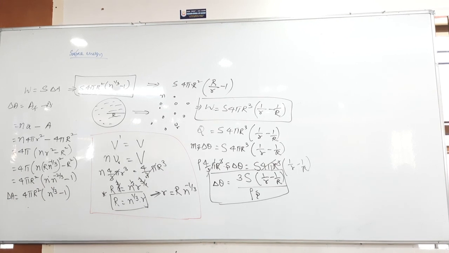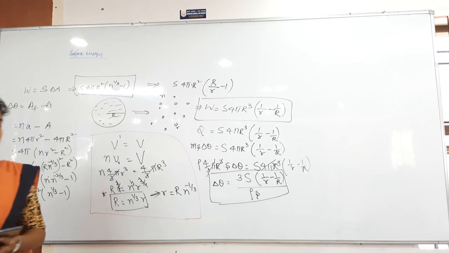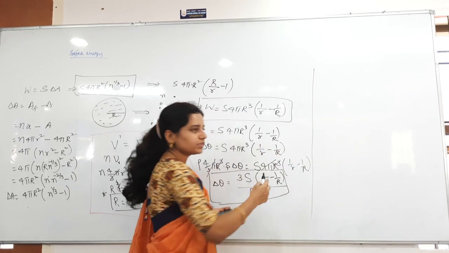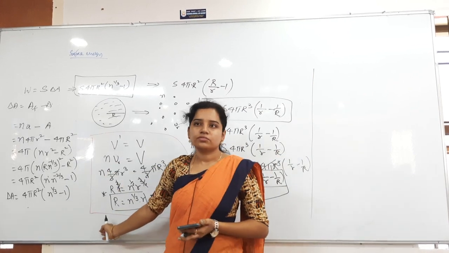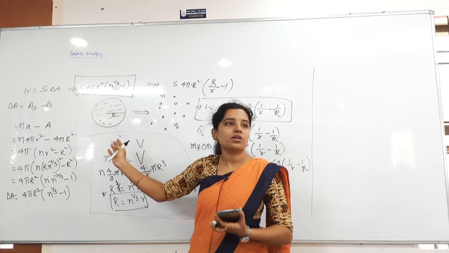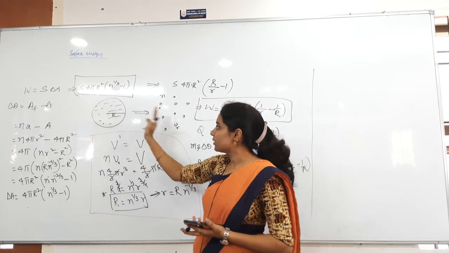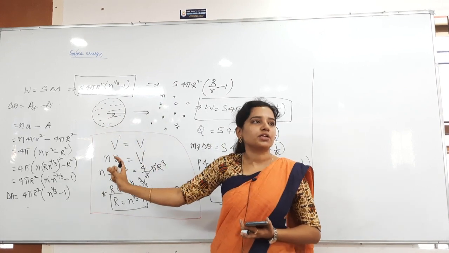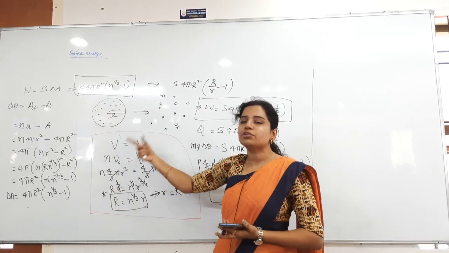Then find out the work done, no? Surface tension is given already. Multiply, that's it, you will get the answer. See that? Don't write this formula directly. This formula is wrong for that. You are doing the reverse operation, so you have to do it in reverse, this one to this one. Entirely you have to follow the new procedure again. But same procedure only, but you have to do it newly.